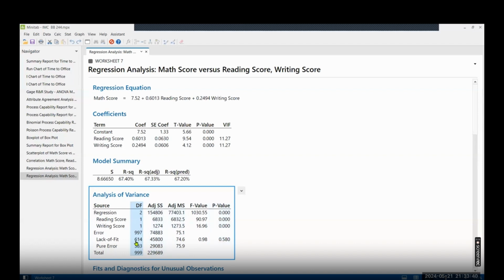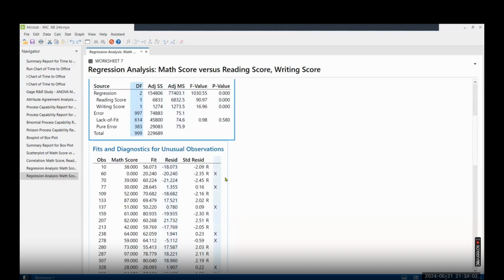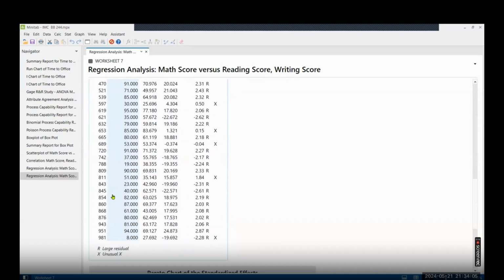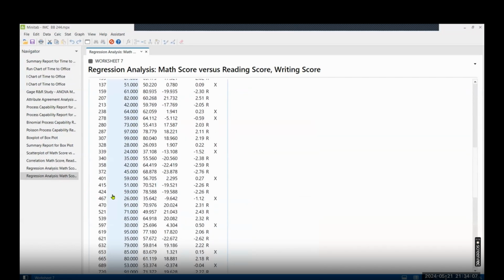These values are extreme out of 997, and 383, excuse me, are the values which are there by chance in the equation. Ideally, they should not be. So these 383, if you see, some of the observations are given here.